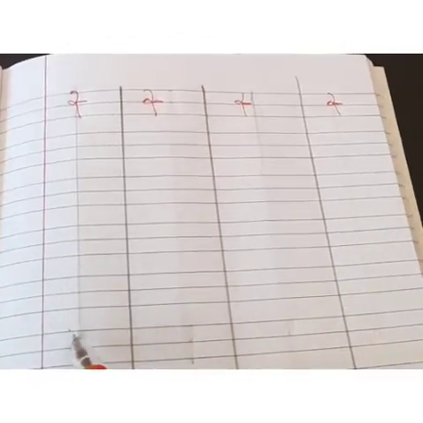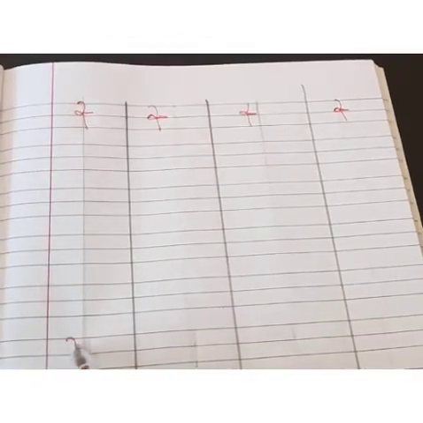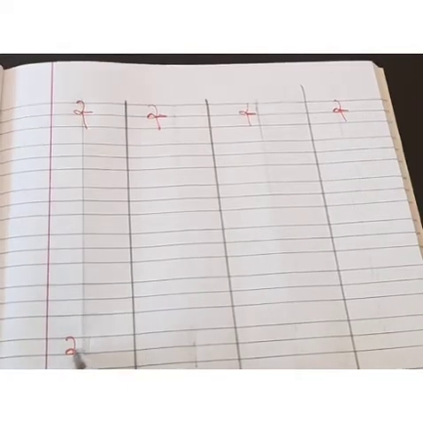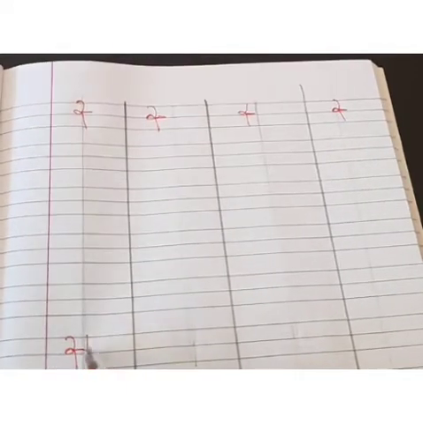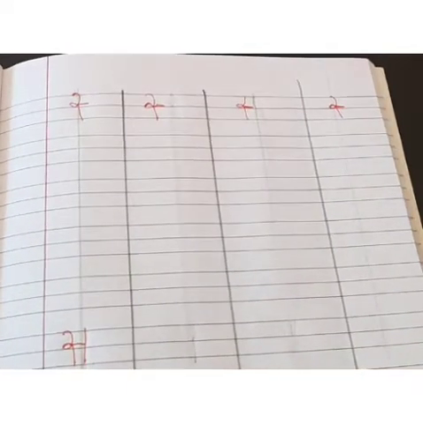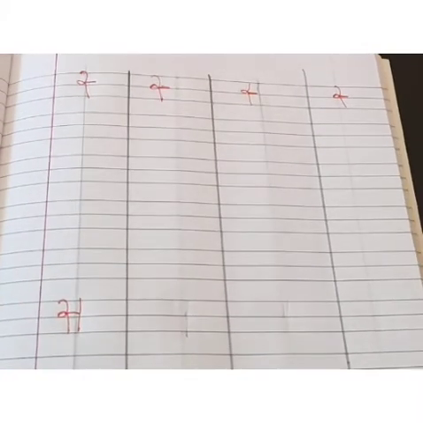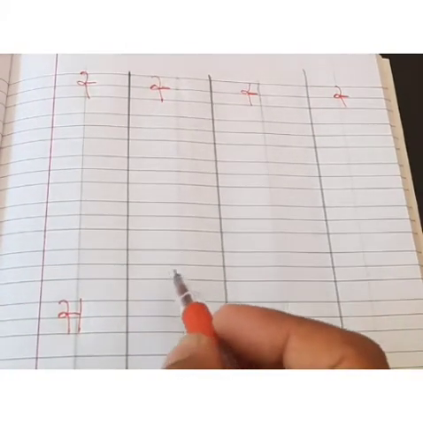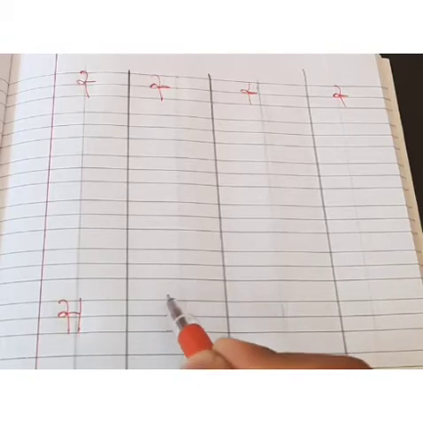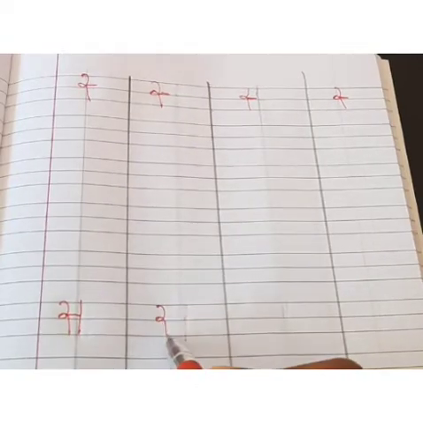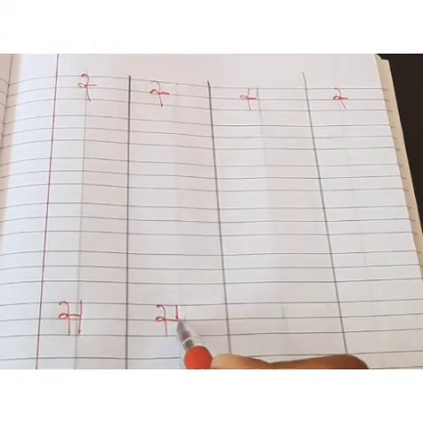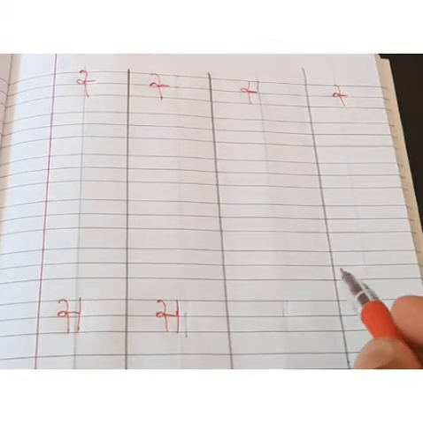Next, see here, same, and you have drawn a sleeping line, then you will draw one standing line. See here, sleeping line and the standing line, right?